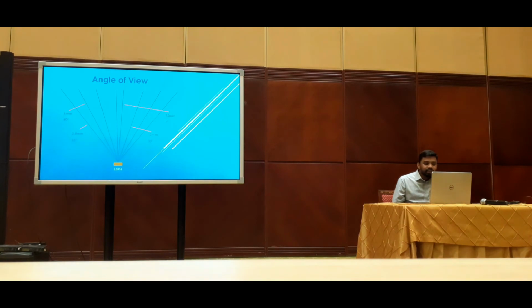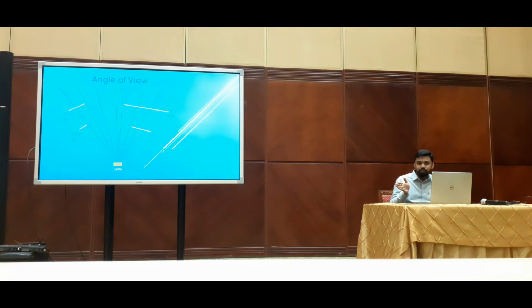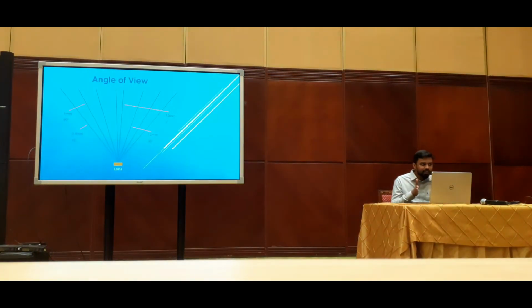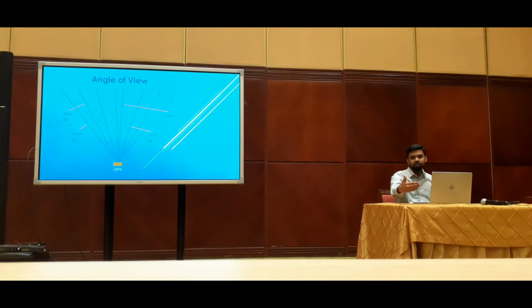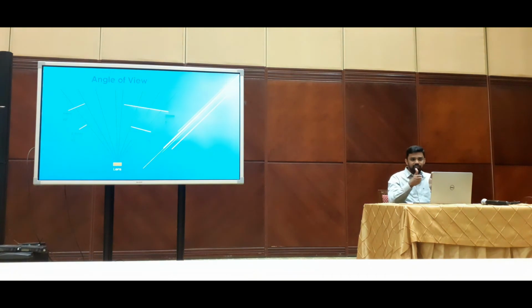This is how it is related, actually, the focal length. If you have a 3.6 mm or less focal length camera, you will see a wider area of view. And if it is like 6 mm, it will come less. The view area will become less, but you can see far. You can zoom in on the far, you can focus on the far. The angle will be coming less.